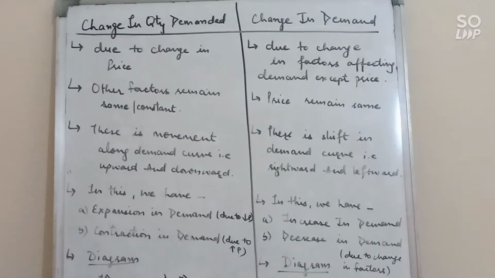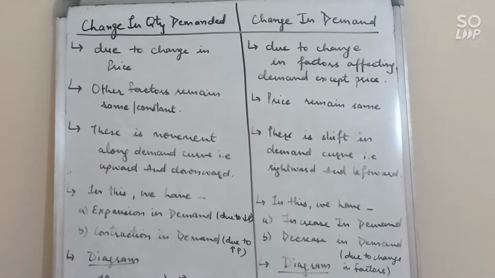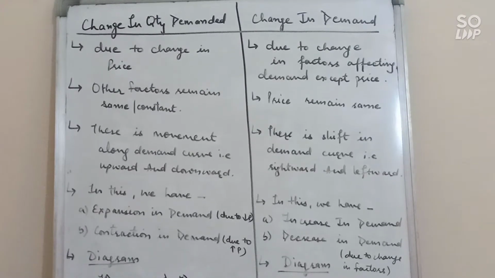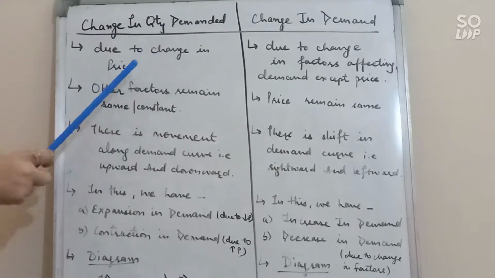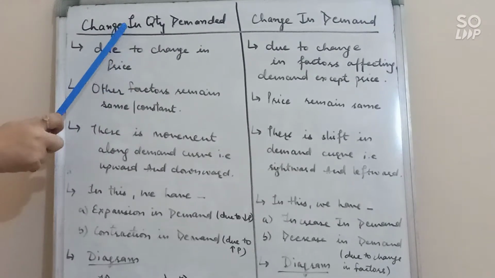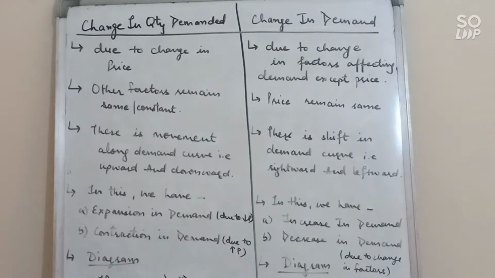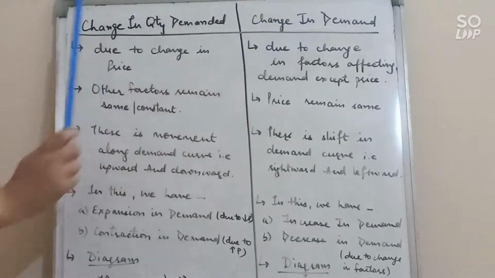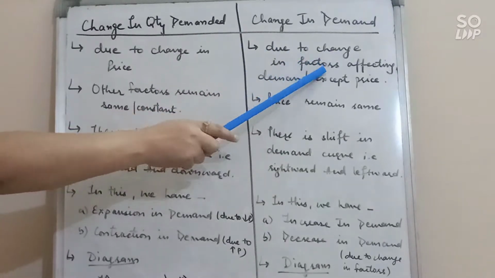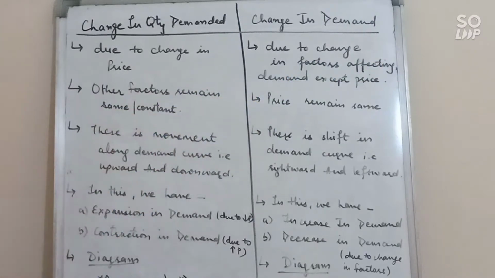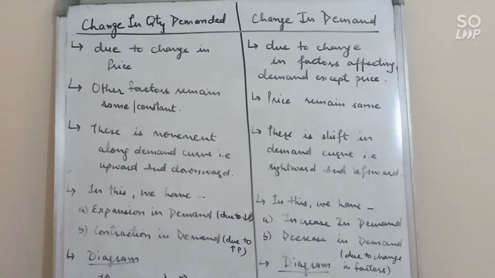Now, first of all, what does it mean? Change in quantity demanded means whenever there is a change, a rise or fall in demand, due to an increase or decrease in price, that situation is said to be change in quantity demanded. And change in demand, what does it mean? It means whenever there is a fall or rise in demand due to a change in factors affecting demand. We know there are many factors which affect demand, but other than price, except price.